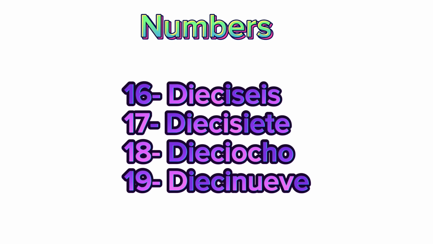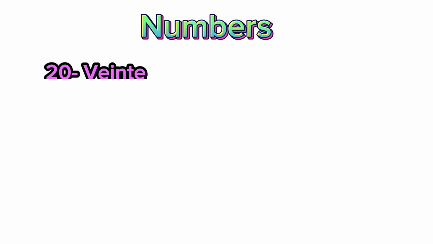So if you see, from 16 to 19, it's the same thing, 6, 7, 8, 9, but we have the prefix before them, okay? So it is common from 16 to 19 and then just the normal 6, 7, 8, 9, right? It's like that. Then comes 20.